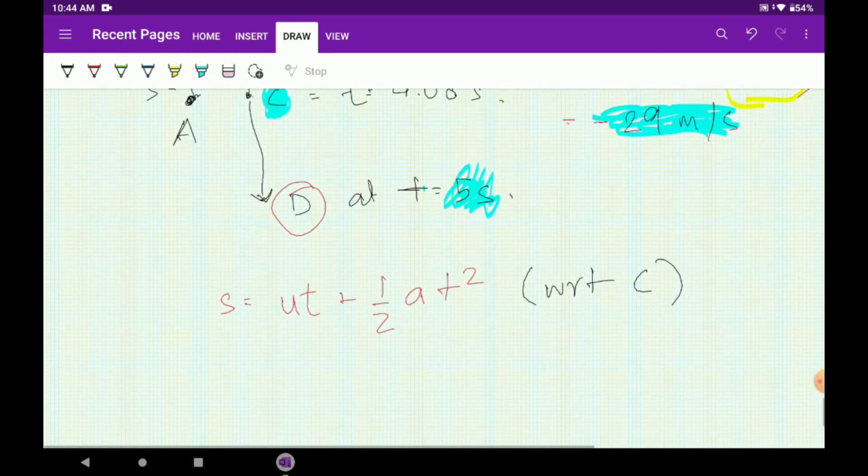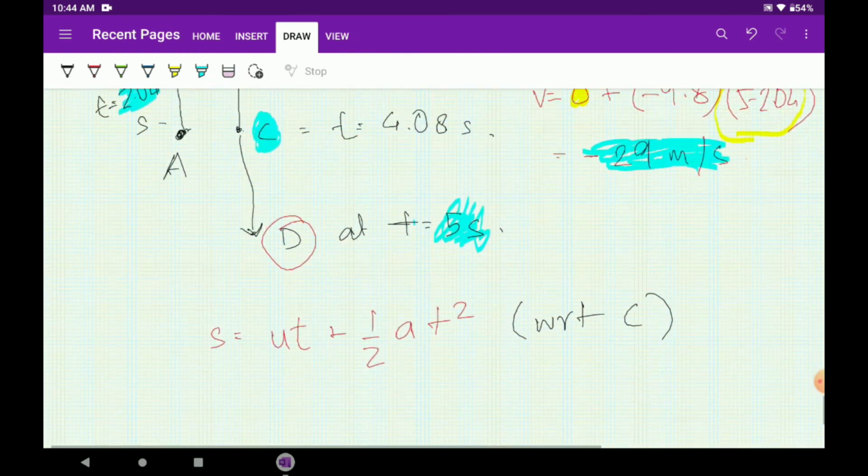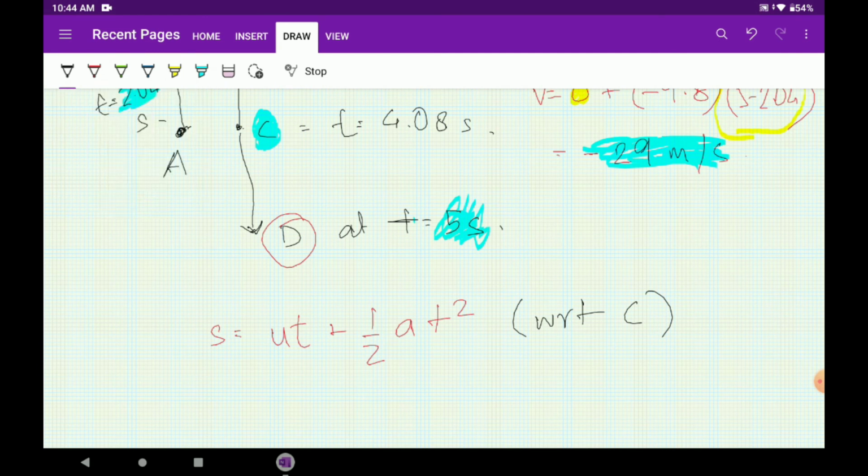So now what is the value of u at c? So at point c, u is minus 20 meter per second. The same u with which it went upwards, now it is coming downwards. So the value of velocity is minus 20 meter per second. So now what will be ut then?